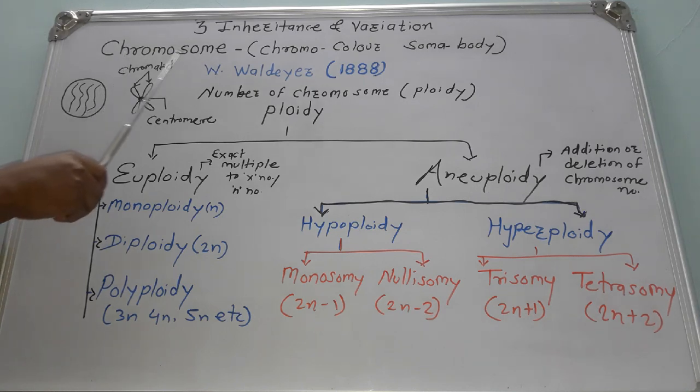Chromosome is also responsible for mutation. Sometimes sudden genetic changes may also occur there. So chromosomes are also responsible for mutation, variations, evolution. Some evolutionary characteristics may develop in the next progeny. So these are the functions of chromosomes.